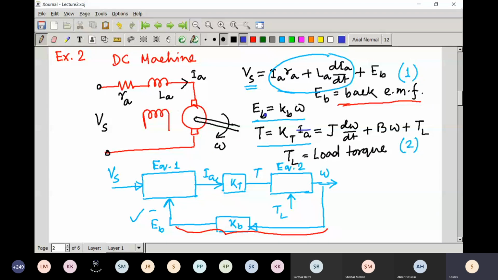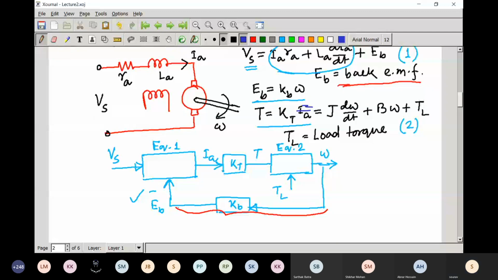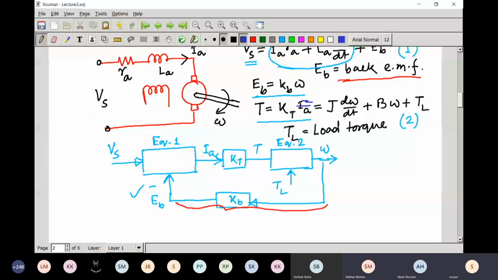I think something went wrong, so let's see. It is writing here. Can you see the slides? Yes, sir. Okay.